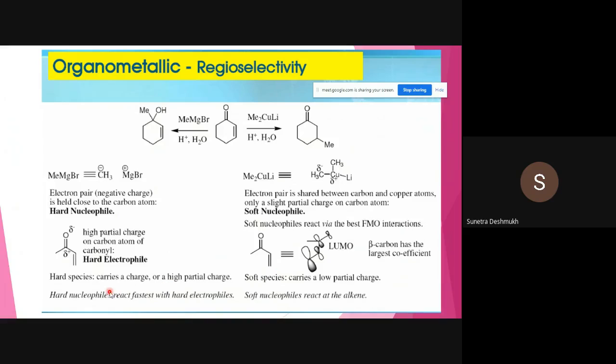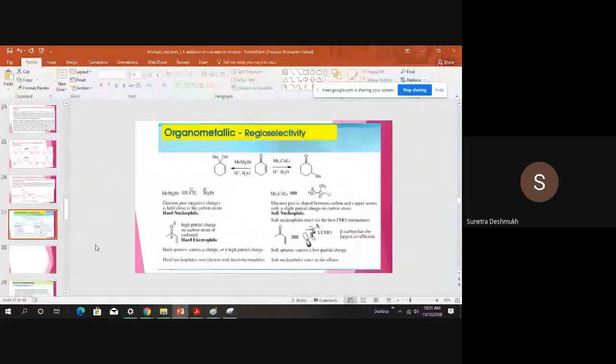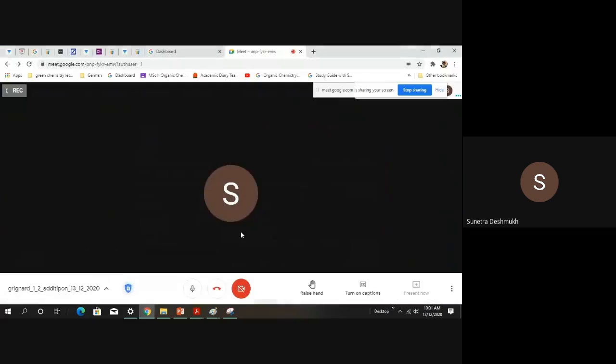Okay, so that's why they add to the carbon-carbon double bond, and as Grignard is a hard species, that one is getting added to the hard carbonyl group. Okay, hard nucleophiles react faster with hard electrophiles. Soft nucleophiles react at the alkene. Okay, so this is the basic thing of the Grignard reaction. Hope that it will be helpful for you.